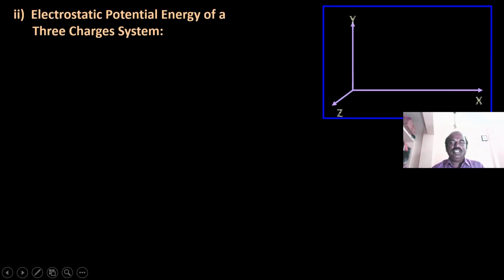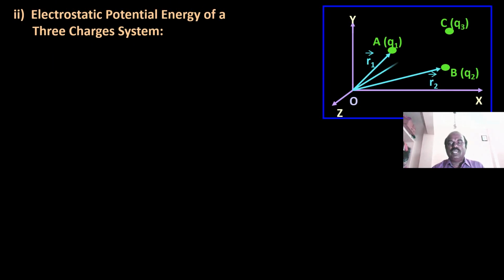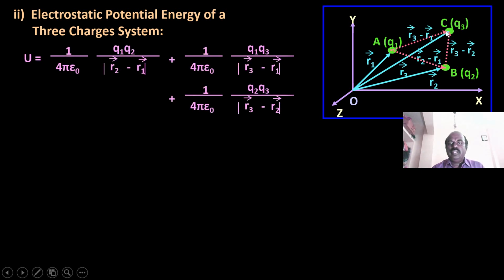Electrostatic potential of a three charges system. Now we are going to see three charges, similar to the two charges. Now we have three distances: from A to B it will be R2 minus R1, B to C R3 minus R2, and A to C it is R3 minus R1.